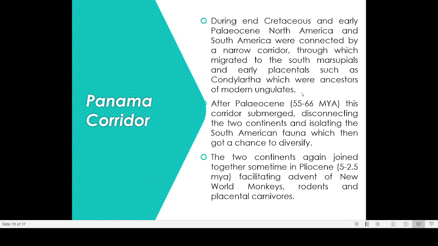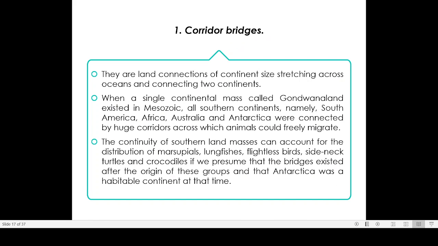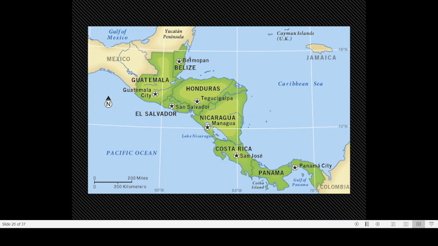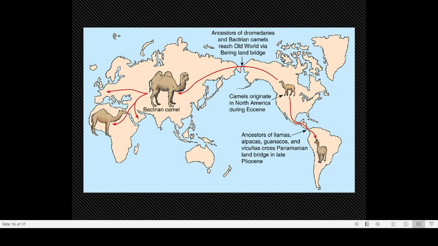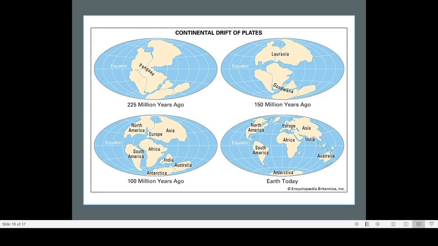Ungulates means the horse-like animals. These horse-like animals evolved in North America, and from North America they reached South America. It was by using the Panama Bridge that these animals reached South America.